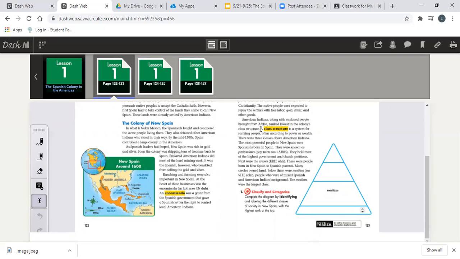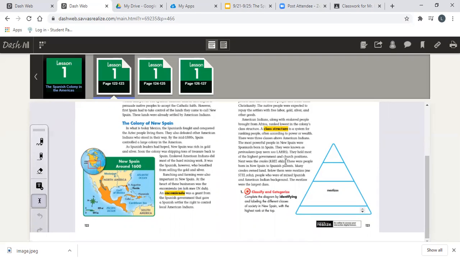A class structure, pay attention to this part, it's very important, is a system for ranking people, often according to power or wealth. There were 3 classes above American Indian. The most powerful people in New Spain were the Spaniards, the ones that were born in Spain. They were also known as peninsulares. They held most of the highest government and church positions in the New World.